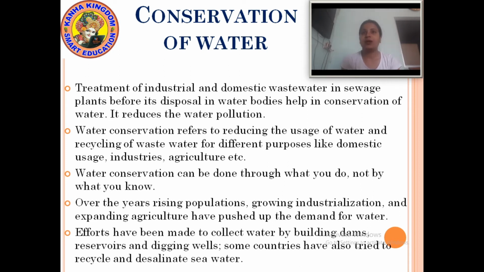Domestic wastewater in sewage plants before its disposal in water bodies helps in conservation of water.